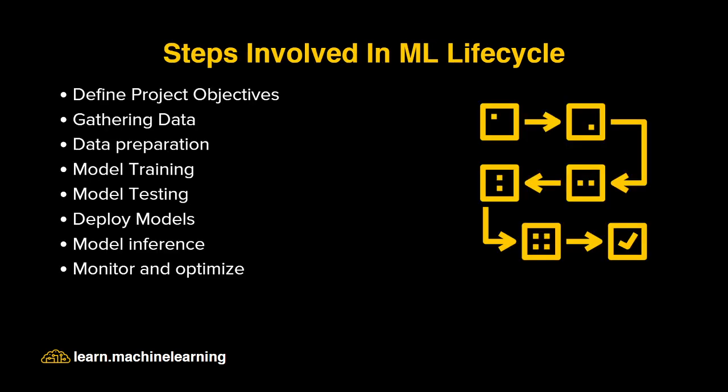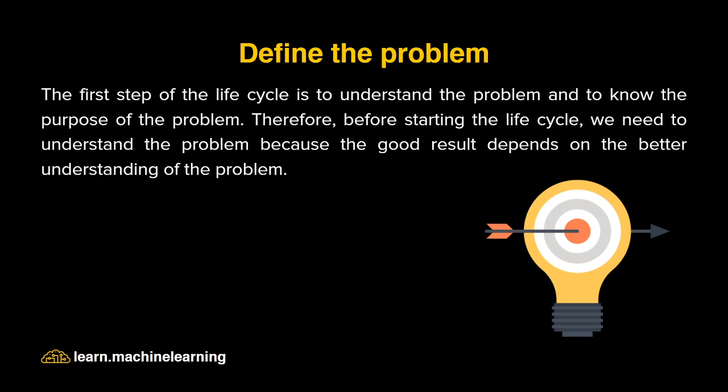So let's see what are the different steps involved in the machine learning life cycle. It can start with defining the project objectives, gathering data, doing some pre-processing or generating some insights, let's say visualizing the data and everything. Later, we train the models, we test them, we deploy them, and we run inference. And finally, we monitor and optimize again. If anything goes wrong, we just iterate back to that step and continue again in that cyclic process. So let's understand each and every step in detail.